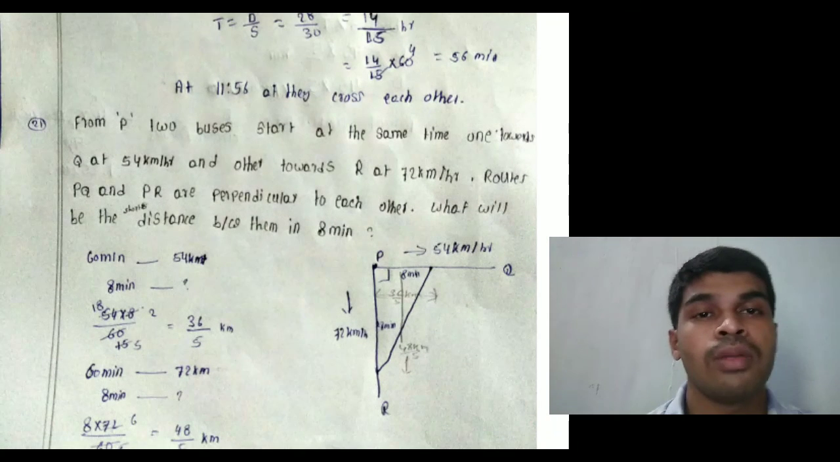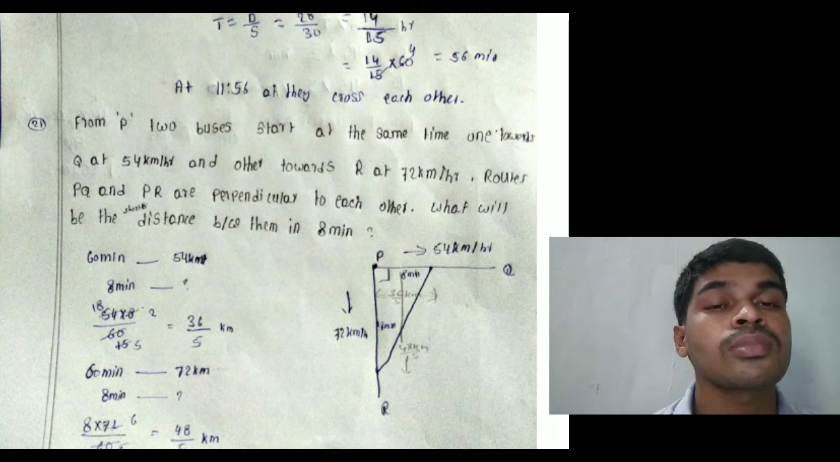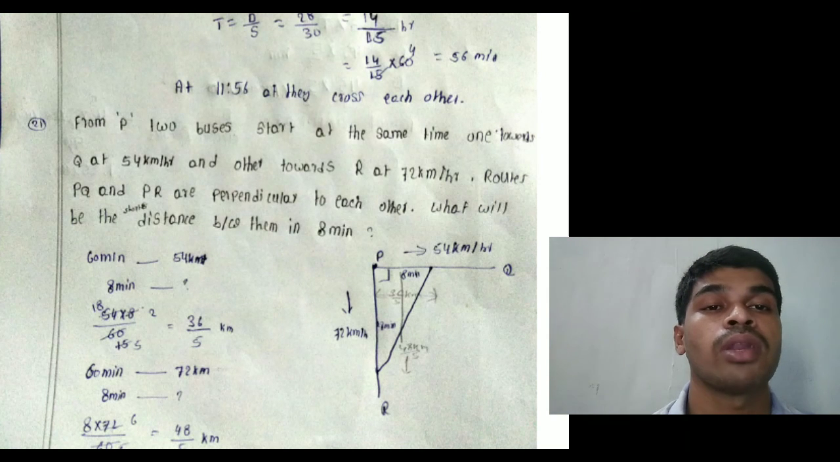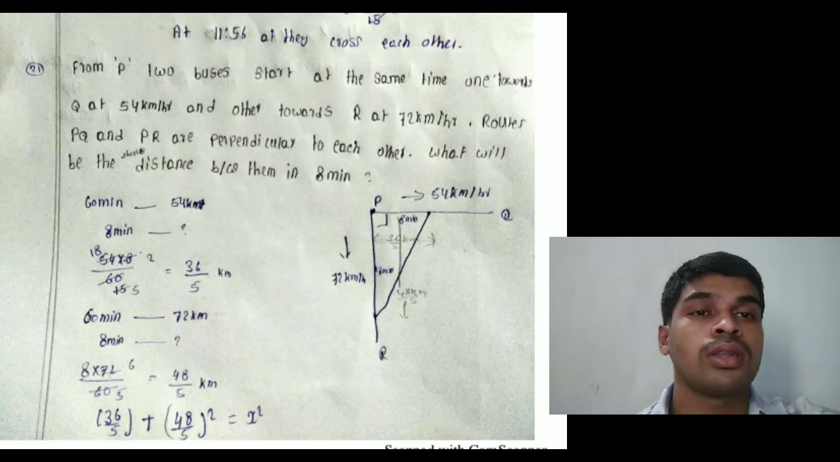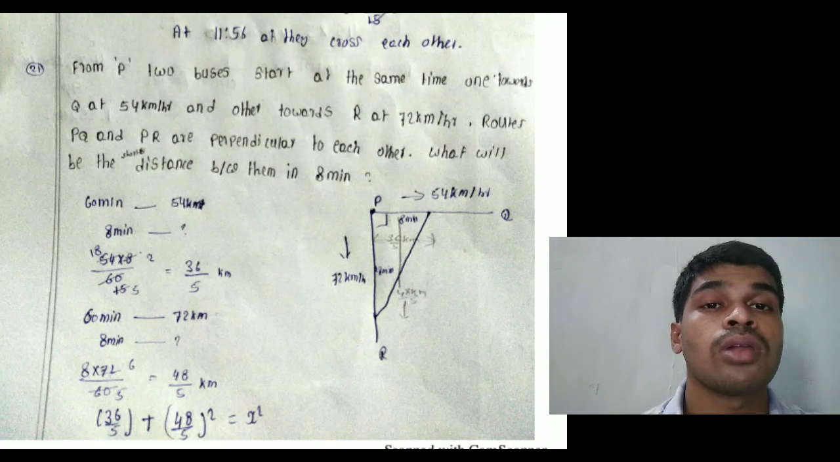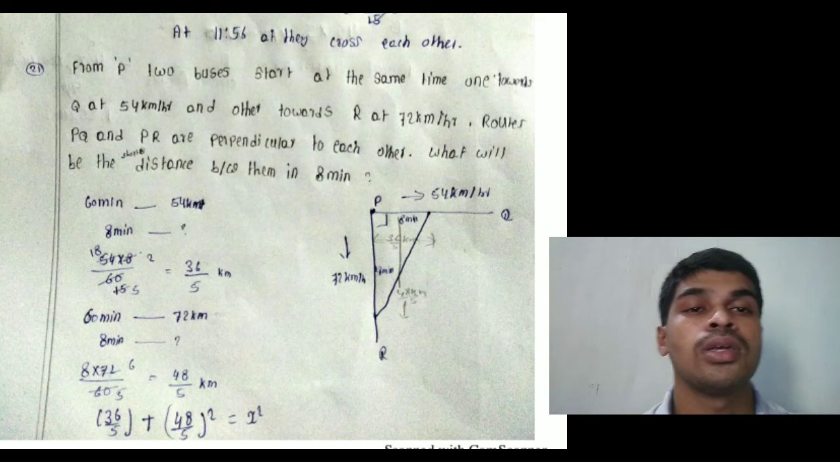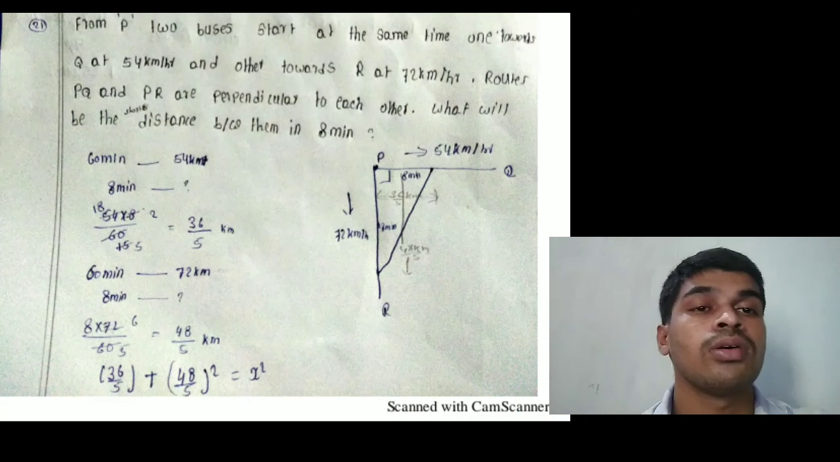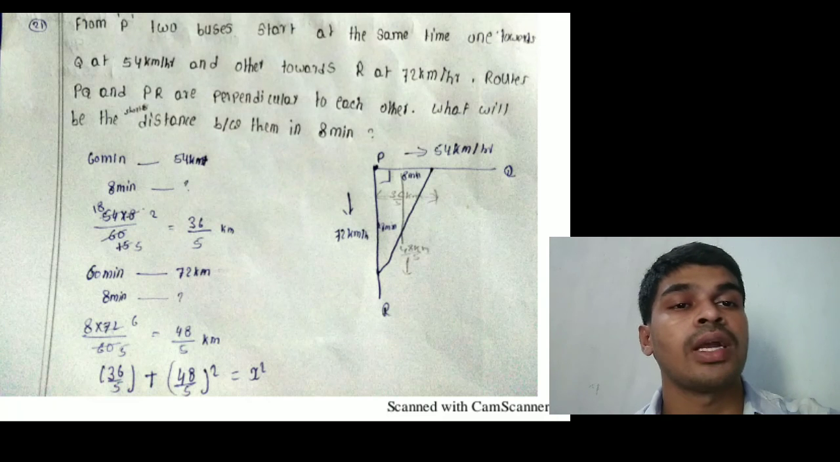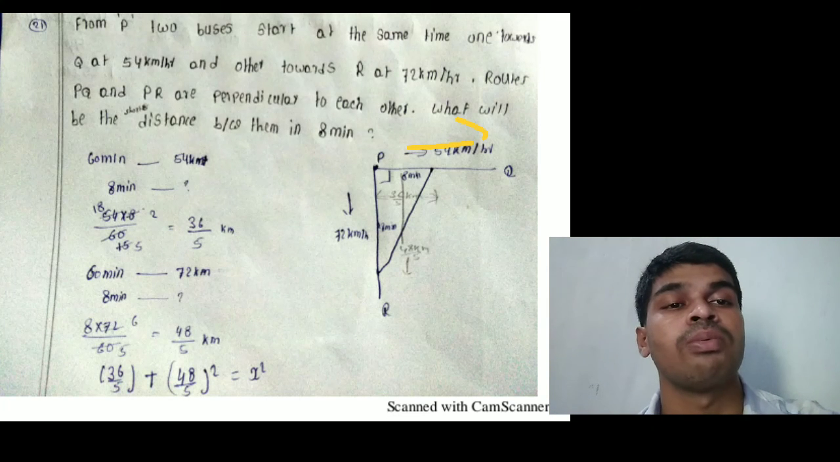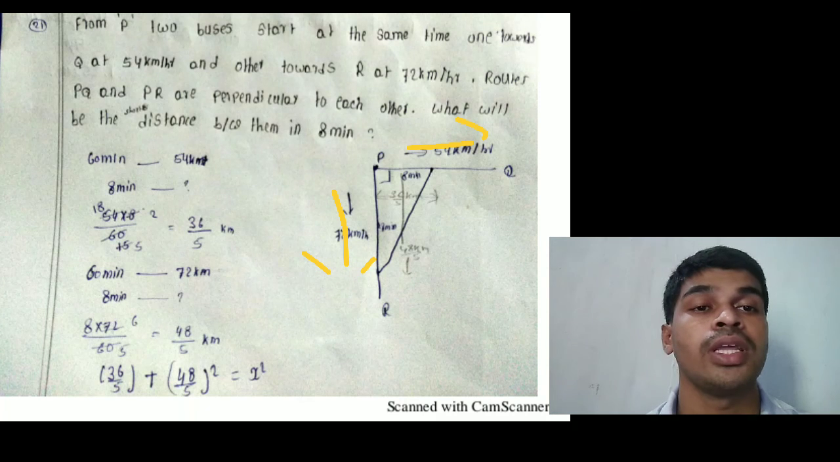Next problem. From a point P, two buses start at the same time. One goes towards Q at 54 km per hour, and another towards R at 72 km per hour. Routes PQ and PR are perpendicular to each other. What will be the shortest distance between the buses in 8 minutes? Listen, there are two buses starting at point P, one at 54 and one at 72, perpendicular to each other.